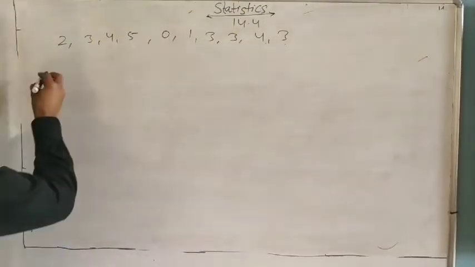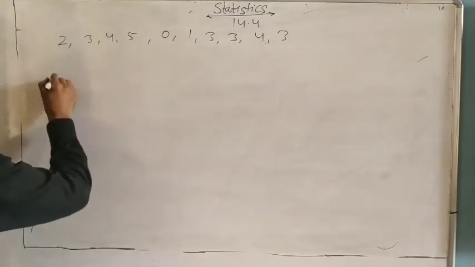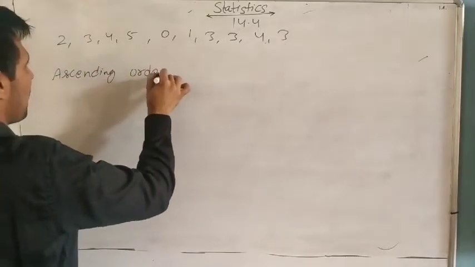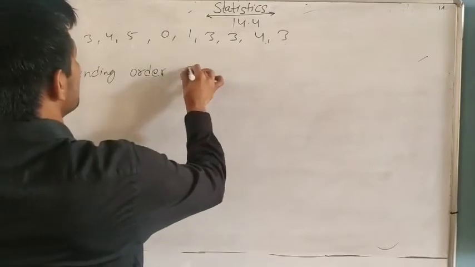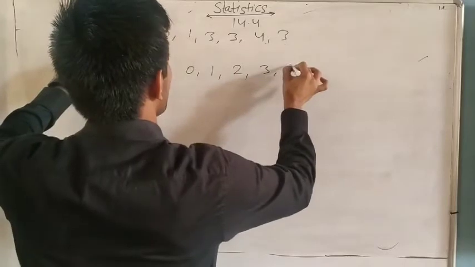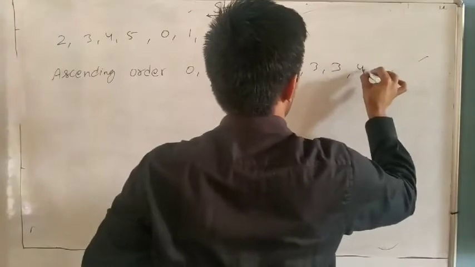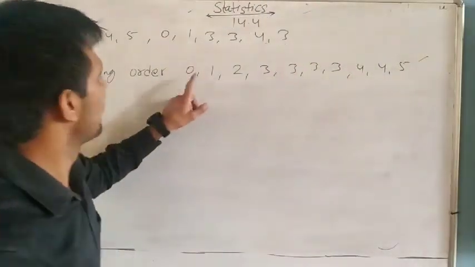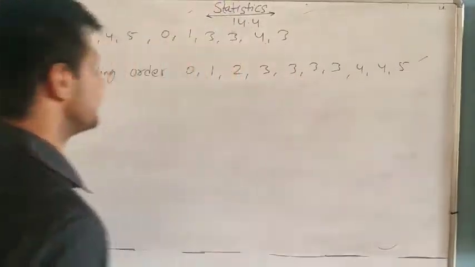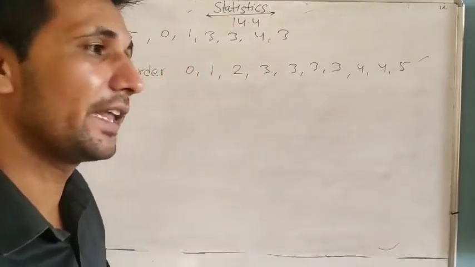So write in ascending order. Always first we will write in ascending order. Understand or not? So write 0, 1, 2, 3, 3, 3, 3, 3, 4, 4, 4 and 5. So the total number of matches is 10. And is 10 odd or even?